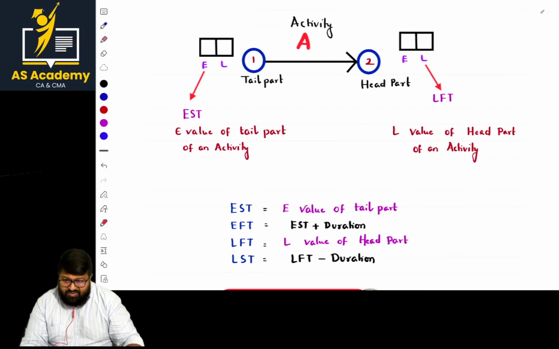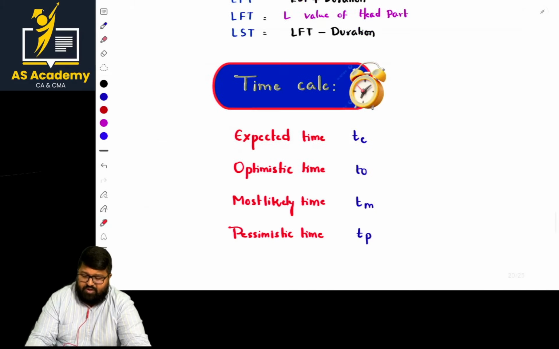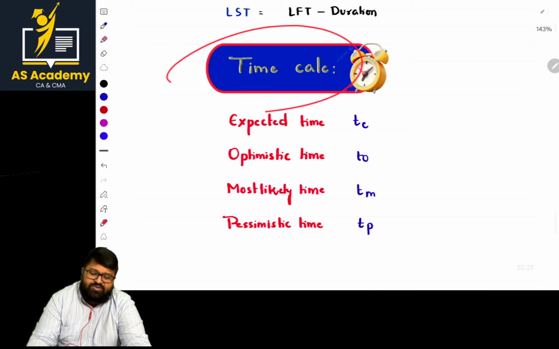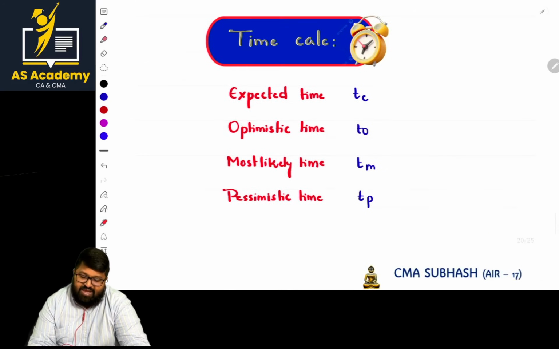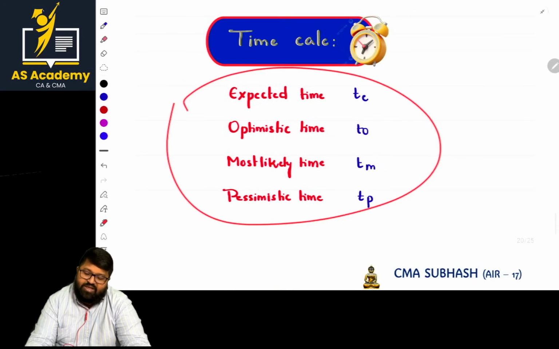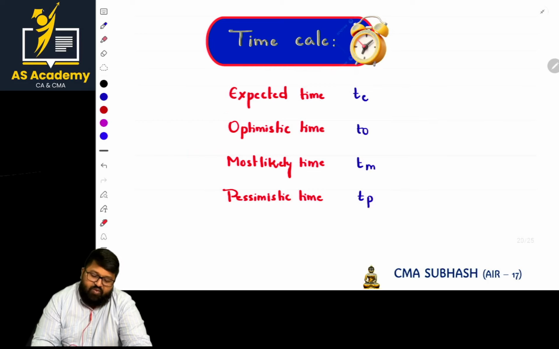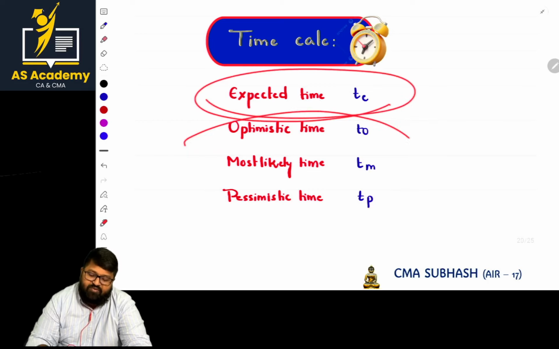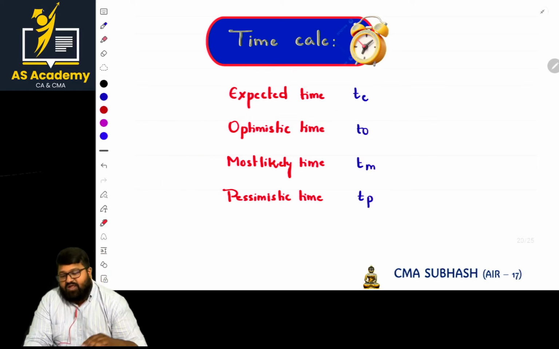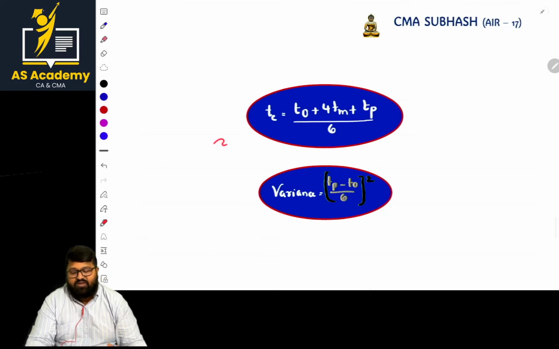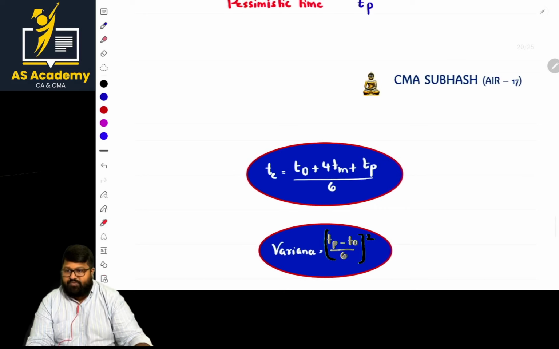Now, based on this, we will upload some other problems also so that you can solve. And time calculation is also most important. In time calculation we normally have four times: expected time, optimistic time, most likely time, and pessimistic time. They will be giving these three values basically, and using these we calculate the expected time using the formula, and also the variance calculation. That we shall go with the problem. Okay, shall we?